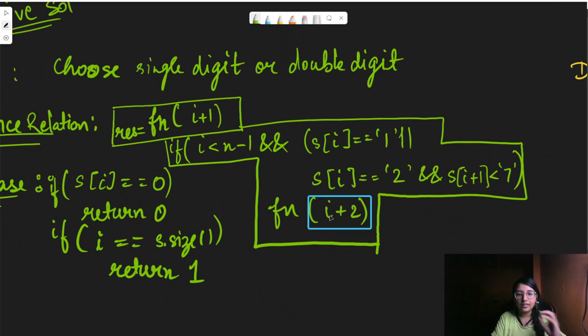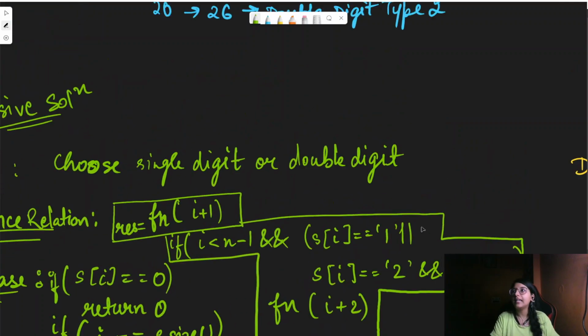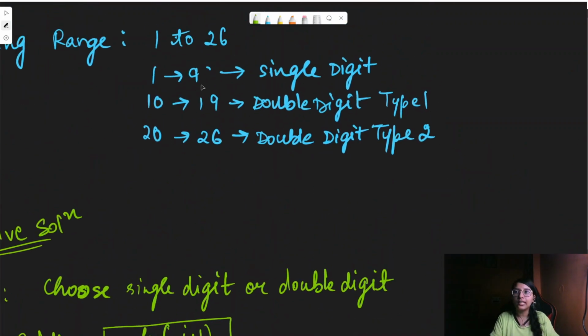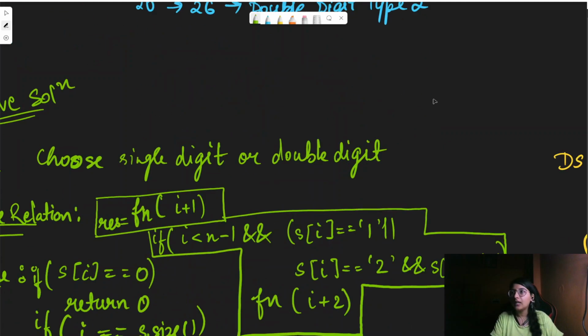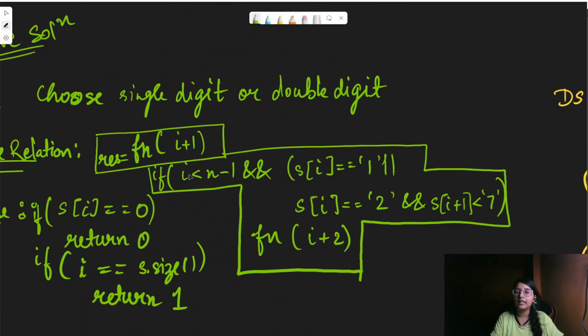But these things are also on the basis of some conditions. How can we take that I plus 2? At the starting I had told that for selecting a two digit number, there are two types of scenario. So that would be the if condition which we will be writing: I is less than n minus 1, and if s of I is equal to 1, then we can go ahead with I plus 2.